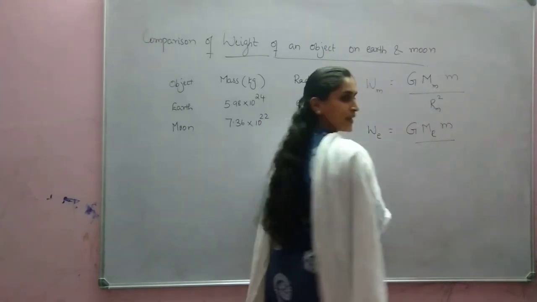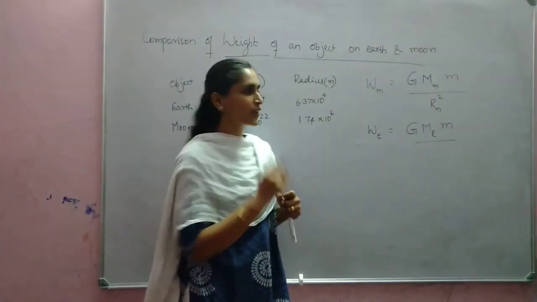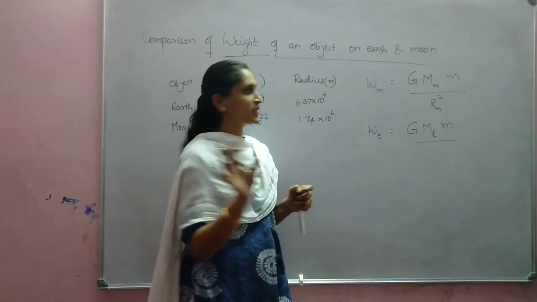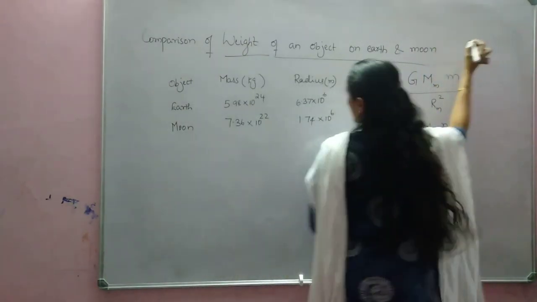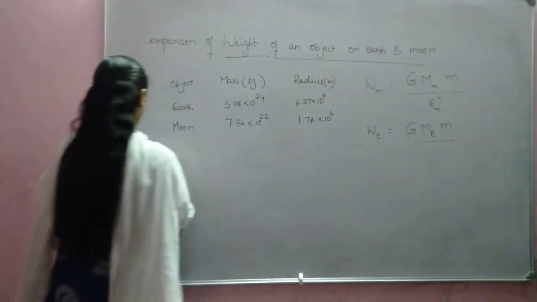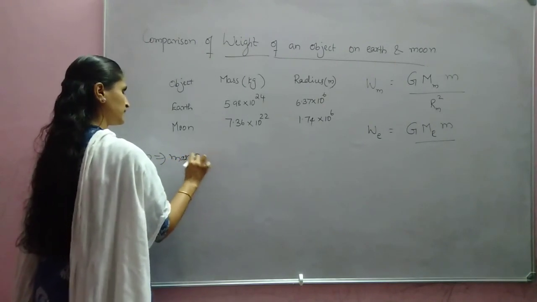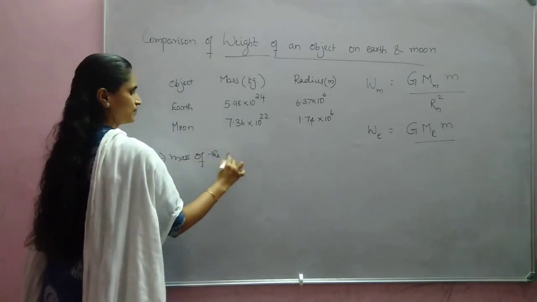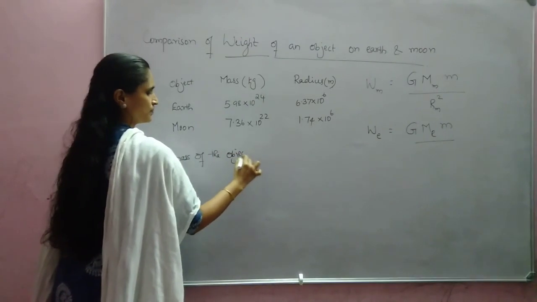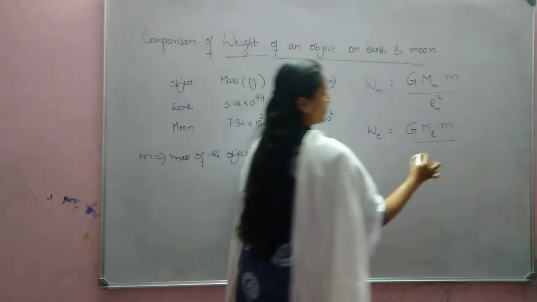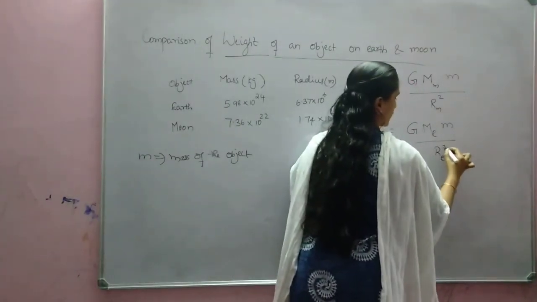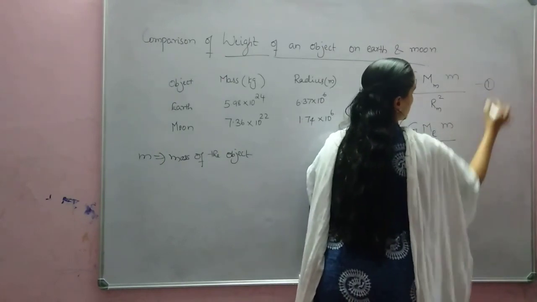Mass of the object remains the same, whether the object is on the surface of earth or on the moon. I told you mass of the object remains same. Here M stands for the mass of the object, divided by radius of earth square.